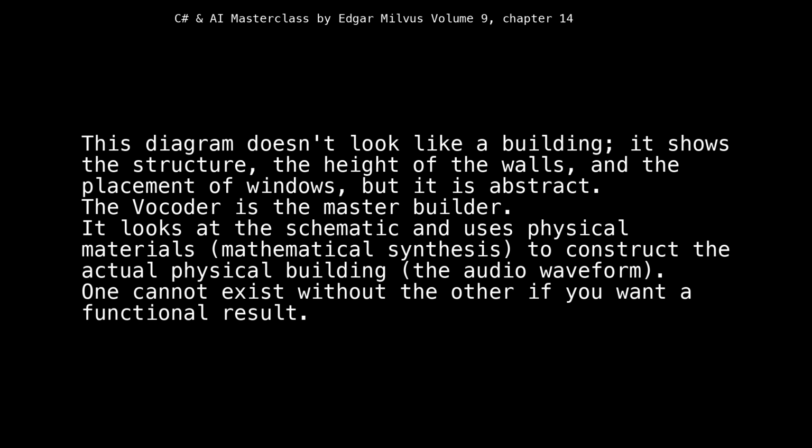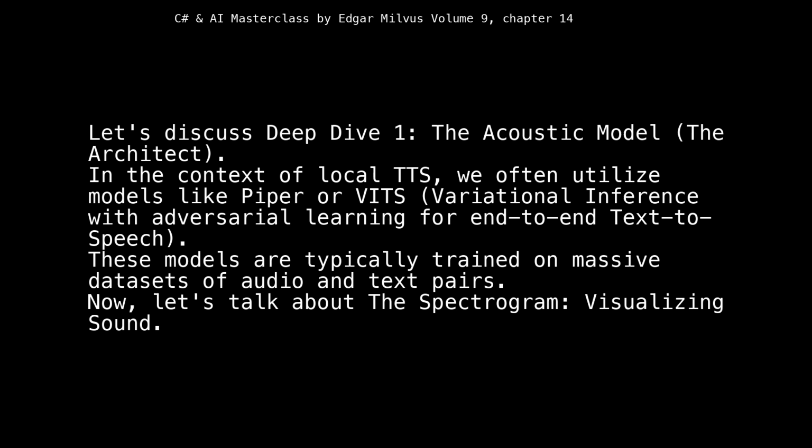The vocoder is the master builder. It looks at the schematic and uses physical materials, mathematical synthesis, to construct the actual physical building, the audio waveform. One cannot exist without the other if you want a functional result. Let's discuss Deep Dive 1, the acoustic model, the architect. In the context of local TTS, we often utilize models like Piper or VITS, variational inference with adversarial learning for end-to-end text-to-speech. These models are typically trained on massive datasets of audio and text pairs.